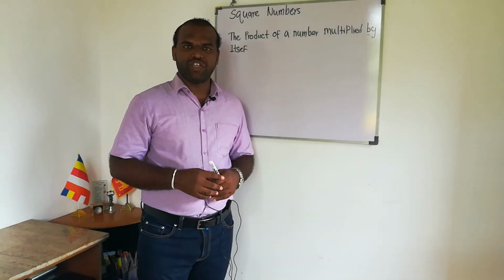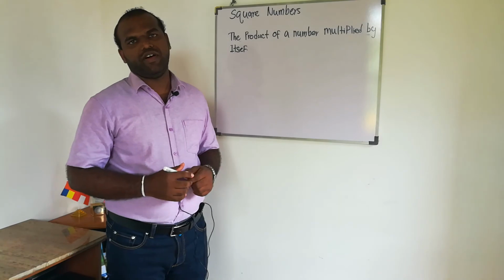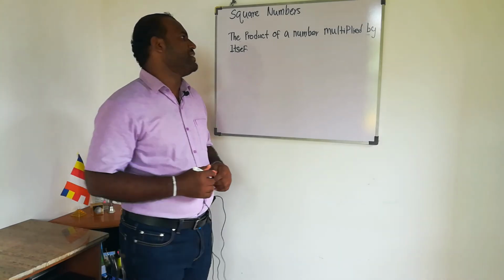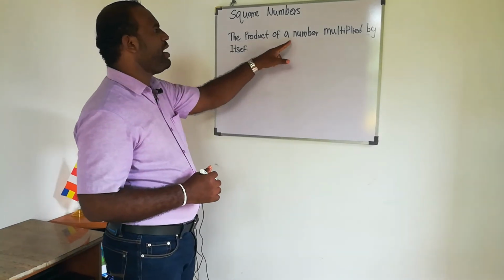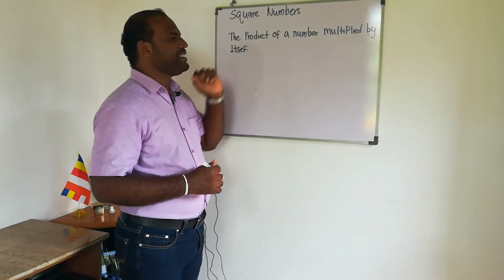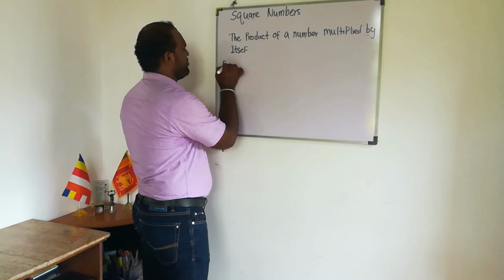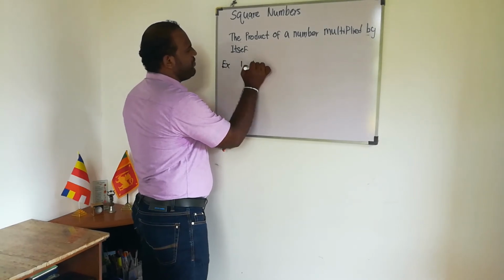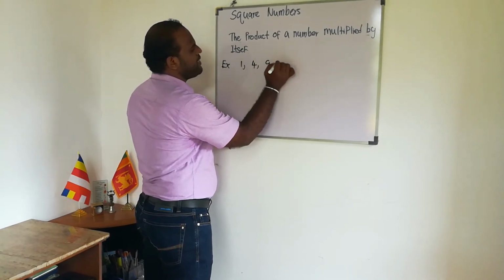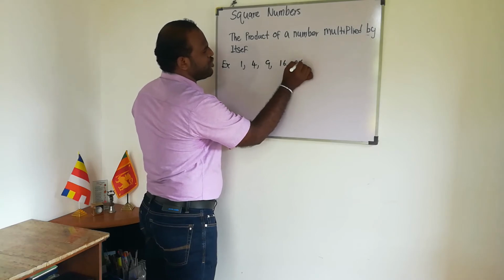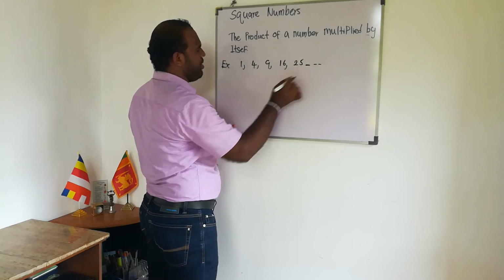Okay, I'm going to talk about square numbers now. So what are square numbers? The product of a number multiplied by itself. I will give you some examples. 1, 4, 9, 16, 25. These are square numbers.